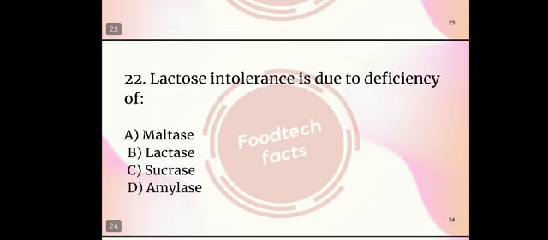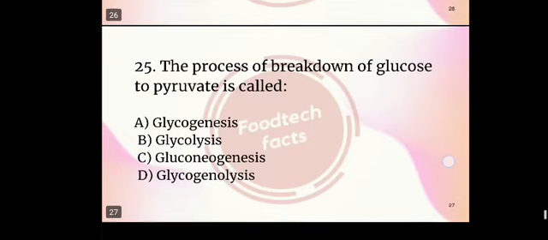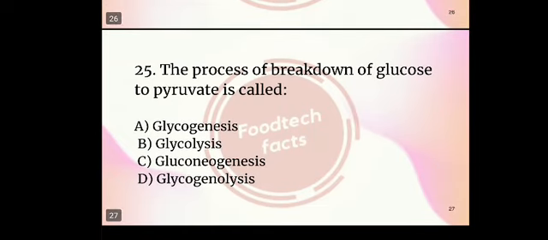24th question. Which polysaccharide is highly branched? Options are amylose, cellulose, glycogen, inulin. So among this, the right answer is option C, glycogen. 25th question is, the process of breakdown of glucose to pyruvate is called. The options are glycogenesis, glycolysis, gluconeogenesis, glycogenolysis. So the right answer is glycolysis. So here are the 25 questions.